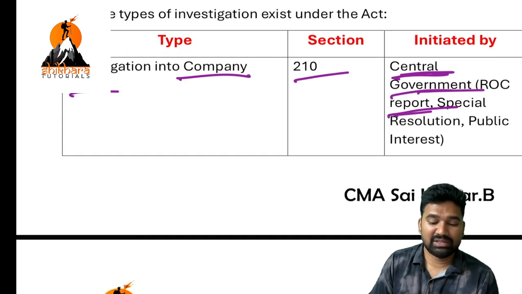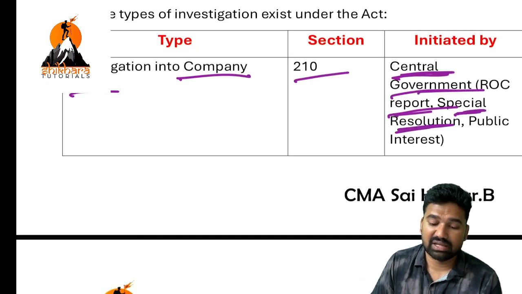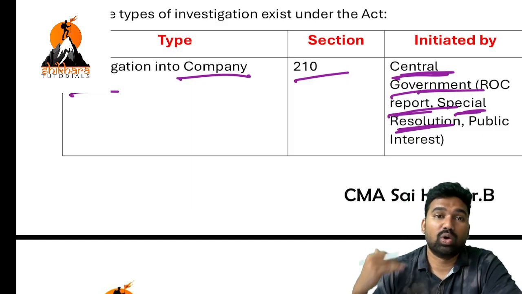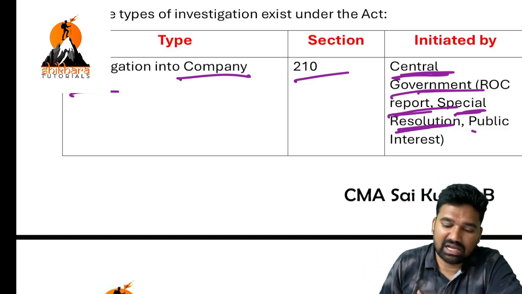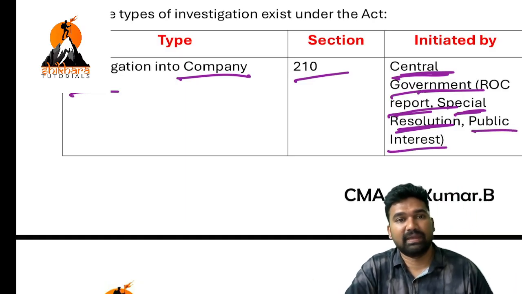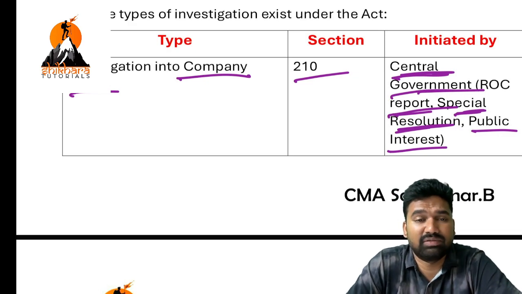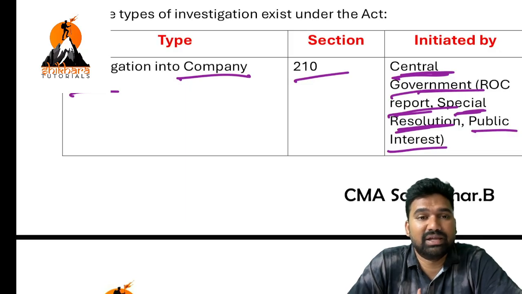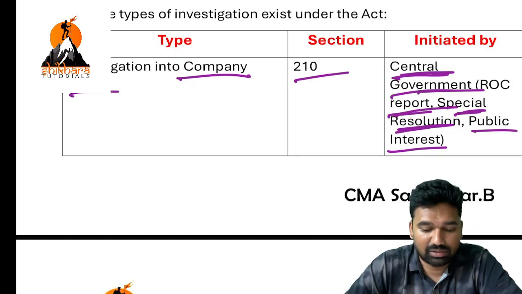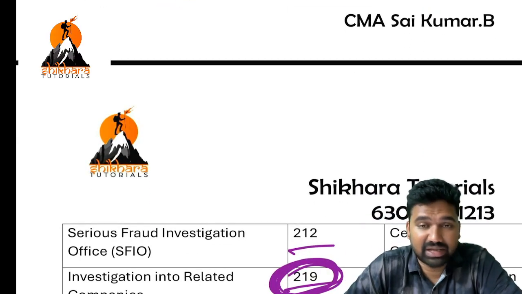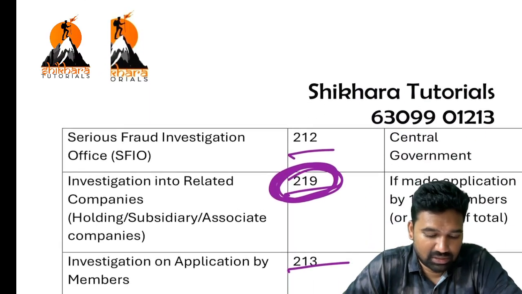Okay, so this is one case, and there is also another case, special resolution. This is called voluntary investigation by members. And the last one, on public interest. Even though at some point of time no one complained about the company, in order to secure and protect public interest, suo motu, you might have heard the word suo motu, on its own, the central government can also initiate the action. So that is 210 investigation.